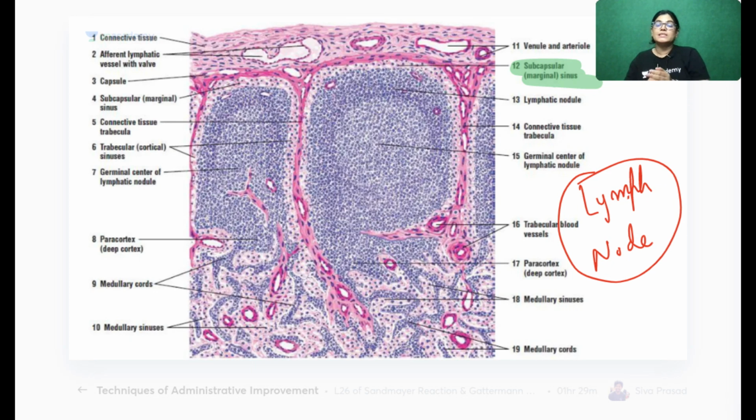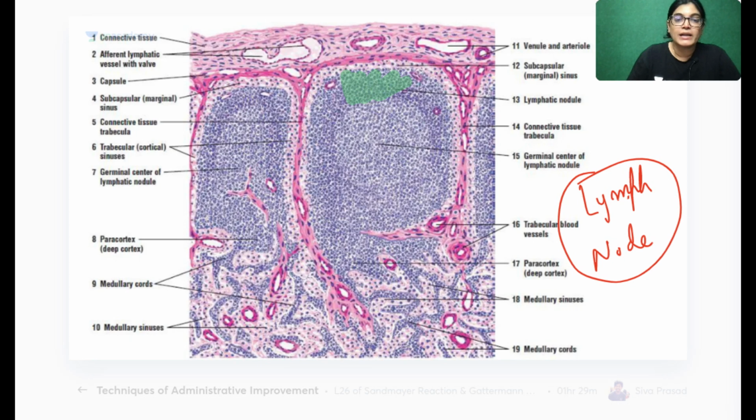What I am showing you is the Difiore's histology slide from the Difiore's histology book, PDF notes. From there, I want to explain the identifying features of the lymph node. In the slide of lymph node, you can see in the center there will be a germinal center. This is a lighter stain. So this is the germinal center.